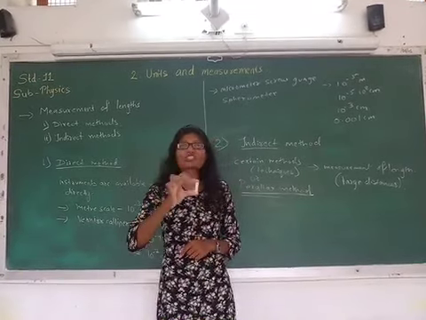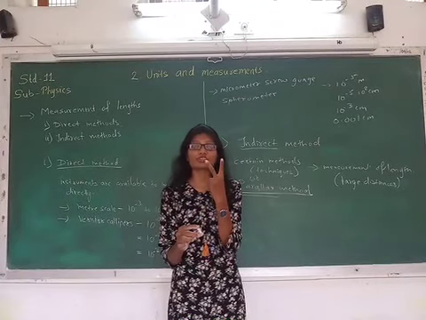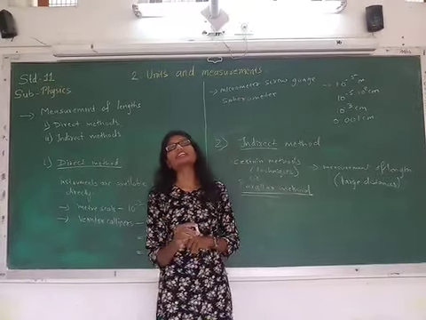And that change in the position when observed from two different observation points, it is called as parallax.